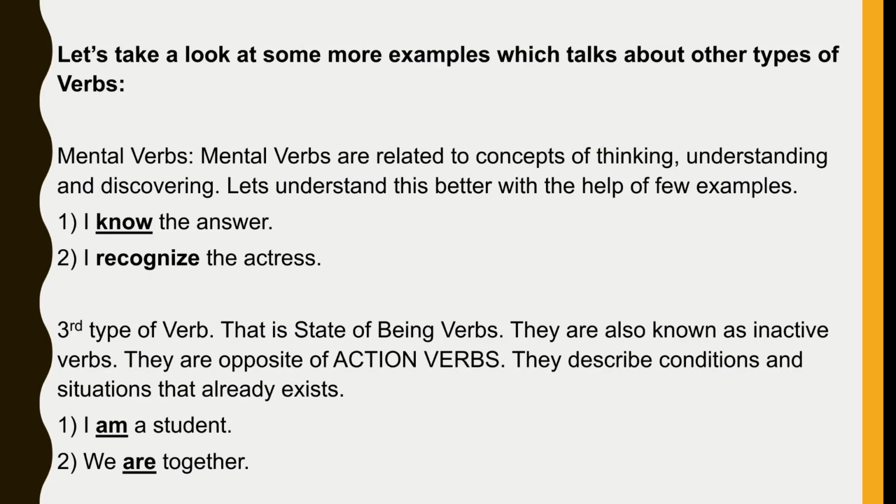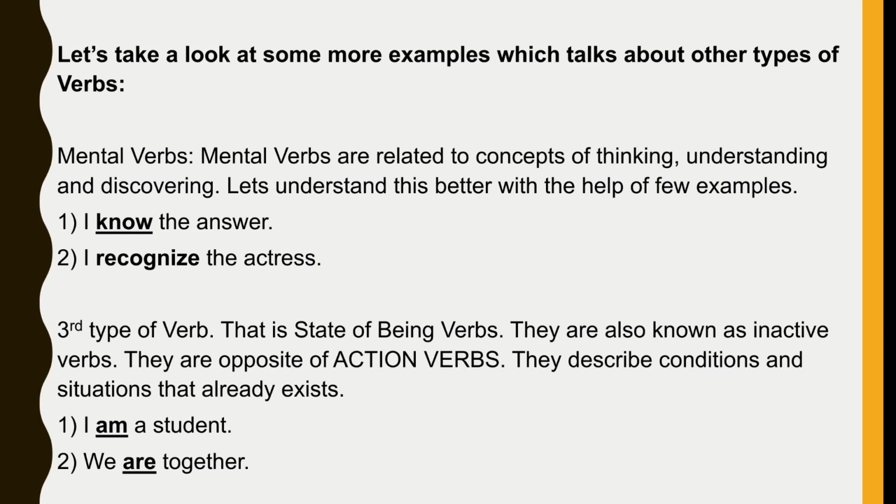Let's take a look at some more examples which talk about other types of verbs. Mental verbs. Mental verbs are related to concepts of thinking, understanding, and discovering. Let's understand this better with the help of a few examples. The first one is, I know the answer.